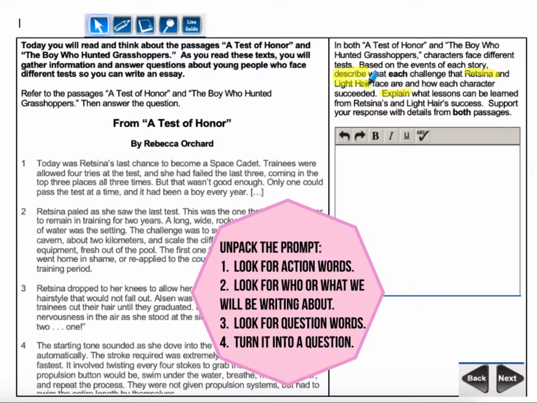What will we be writing about for them? Well, we're going to have to write about each challenge that they have and how they succeeded. We're also going to have to write about any lessons that we can learn. Look for question words. Now we're going to look for question words, words that help us write questions like what, who, how, why.